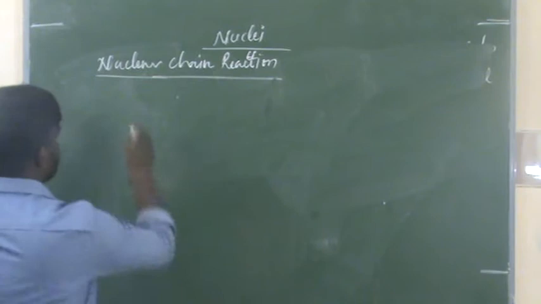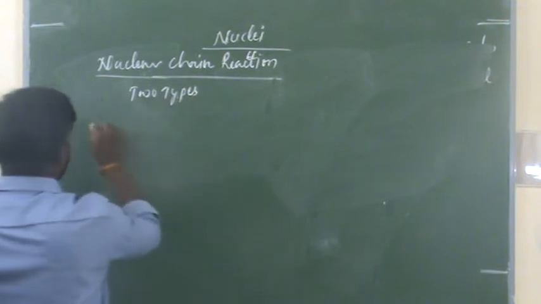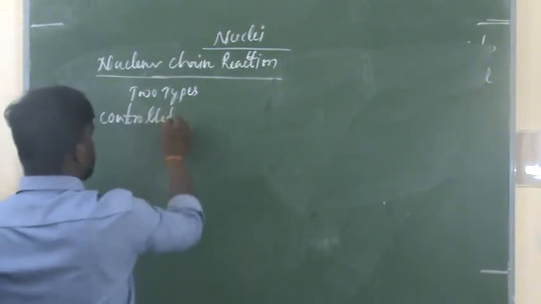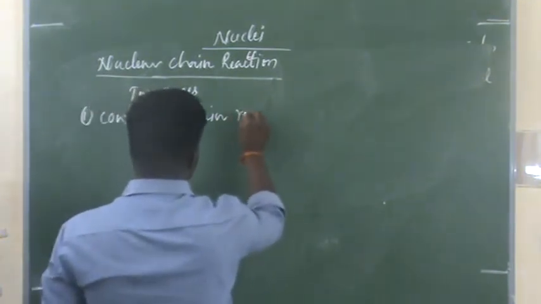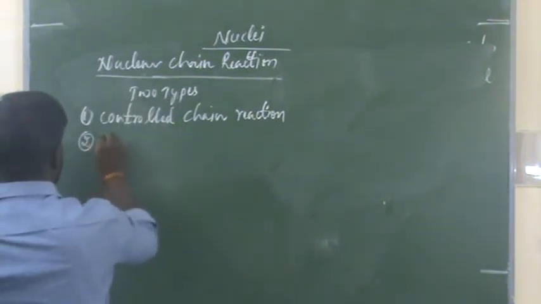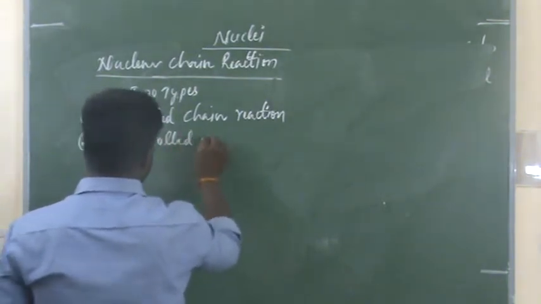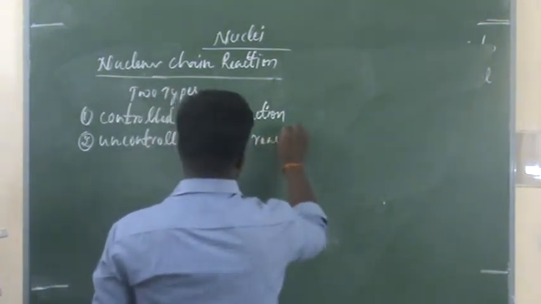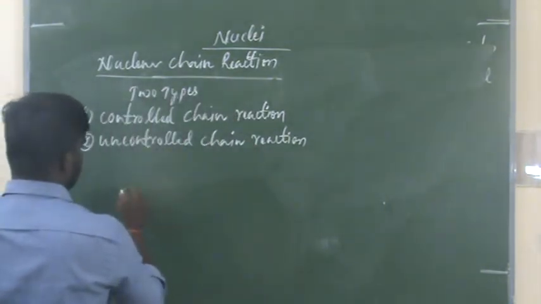There are 2 types. One is controlled chain reaction. Another one is uncontrolled chain reaction. Okay. What is controlled chain reaction?